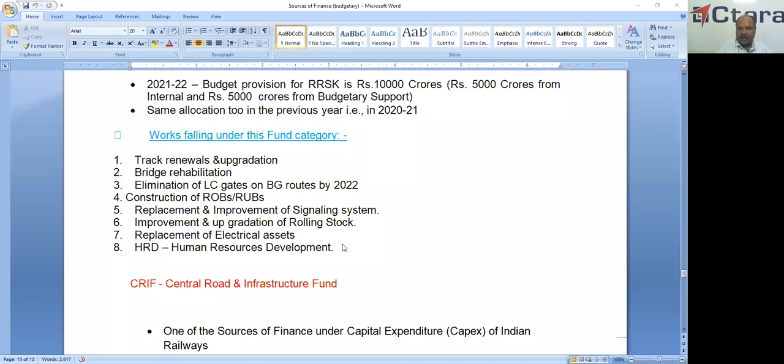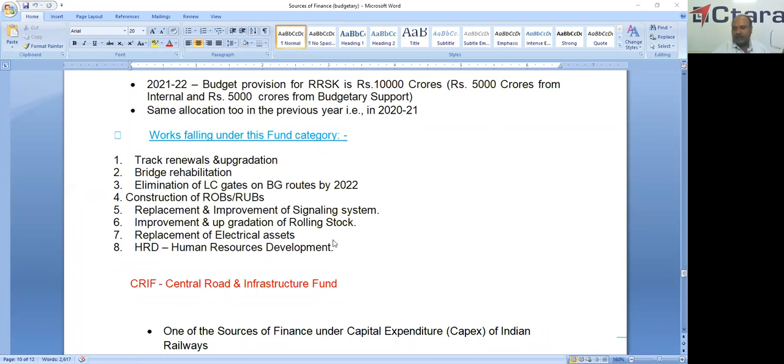If you check the objects of this fund, other than HRD, everything is either renewal or replacement. See here, track renewal, bridge rehabilitation, replacement of signaling, improvement or upgradation of rolling stock, replacement of electrical assets.